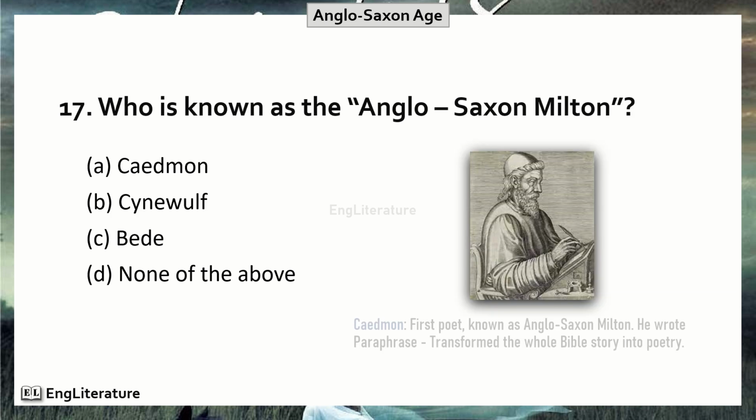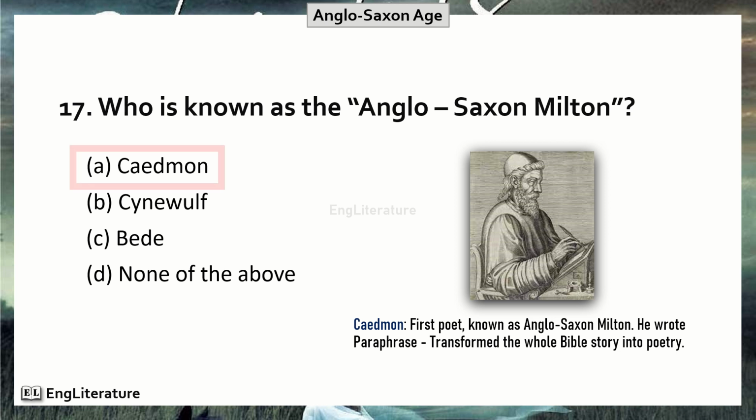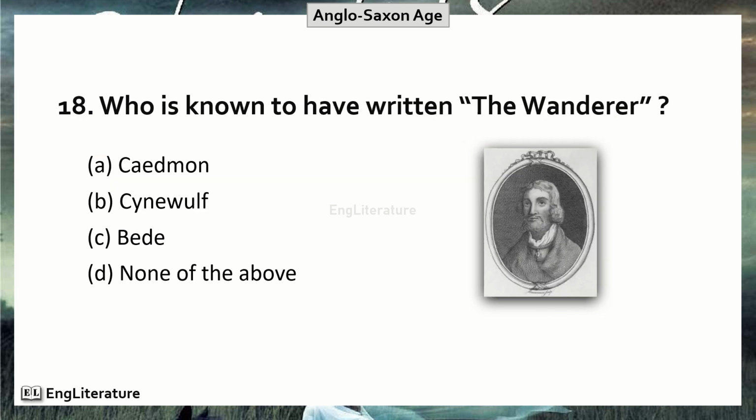Who is known as the Anglo Saxon Milton? Caedmon, the first poet, is known as the Anglo Saxon Milton. He wrote the Paraphrase, which transformed the whole Bible story into poetry. Hence, the right option is number A. Caedmon is known as the Anglo Saxon Milton.